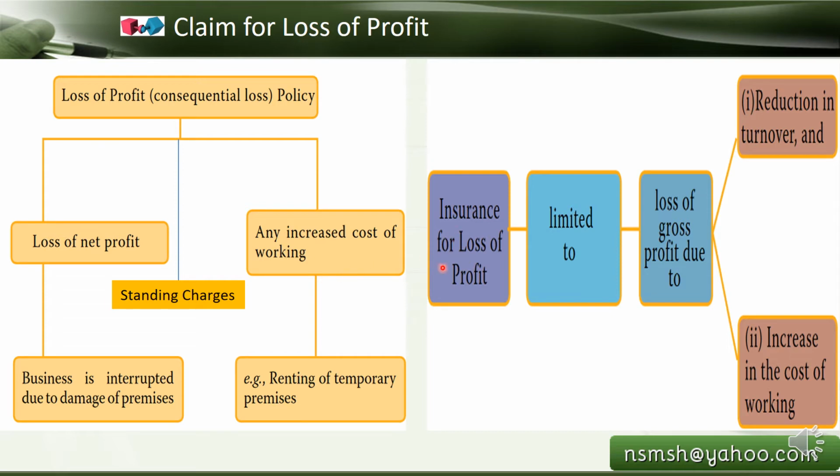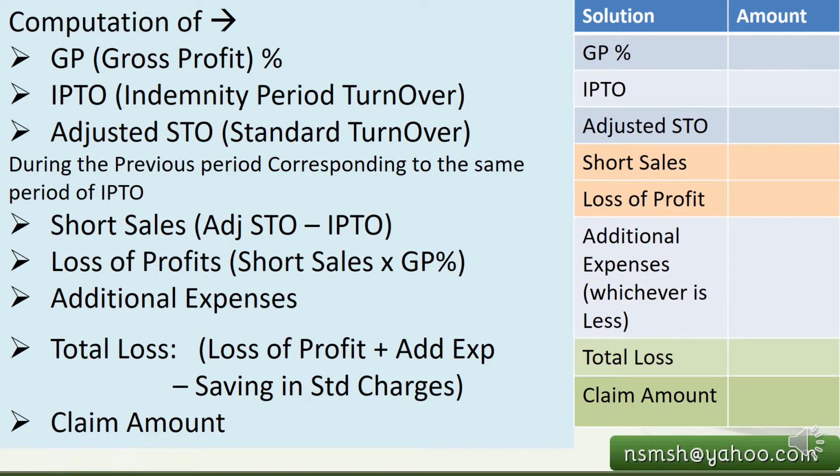So insurance for loss of profit is limited to loss of gross profit due to reduction in turnover. Turnover means sales. It covers reduction in turnover during the indemnity period, and increase in the cost of working, meaning additional expenses.